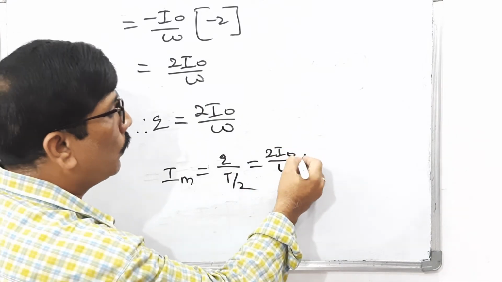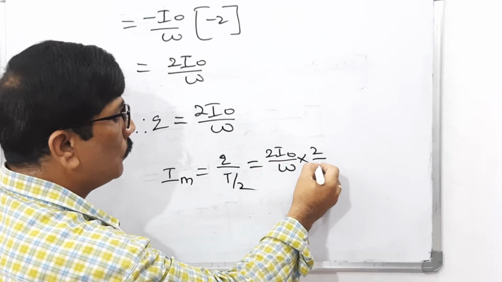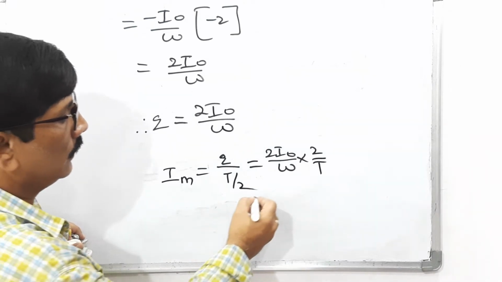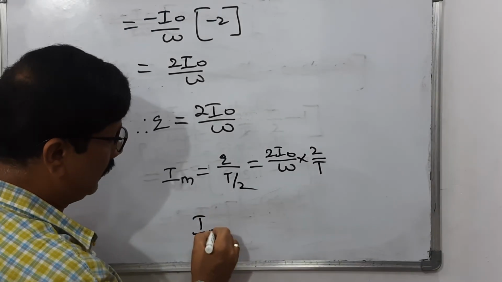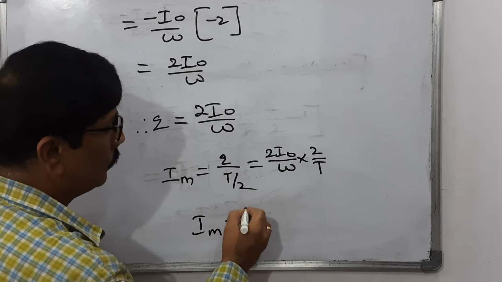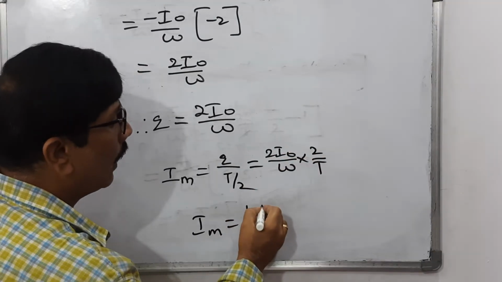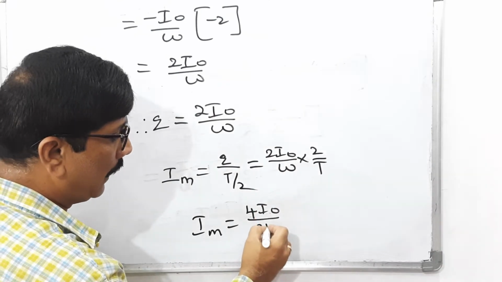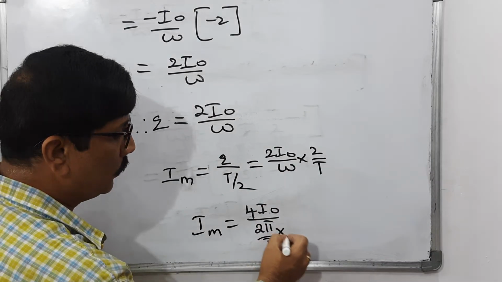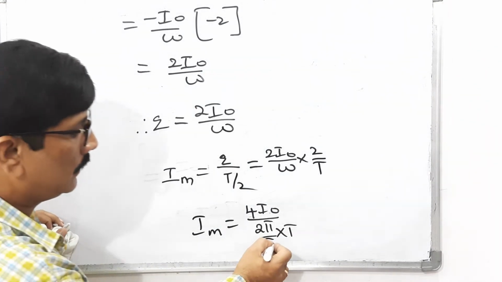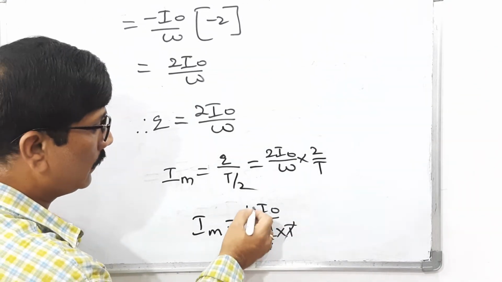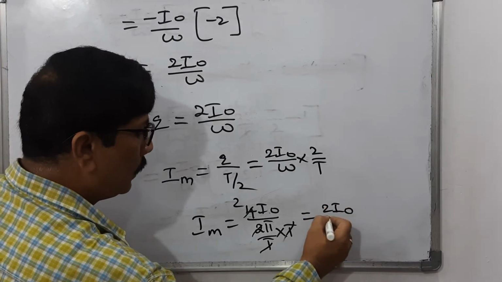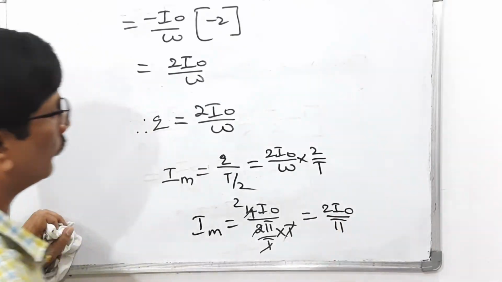This T by 2 becomes 2 by T. Now you can write I mean is equal to 2 I naught divided by omega, and omega can be written as 2 pi by T. This T gets cancelled. So what you are getting? You are getting 2 I naught by pi.